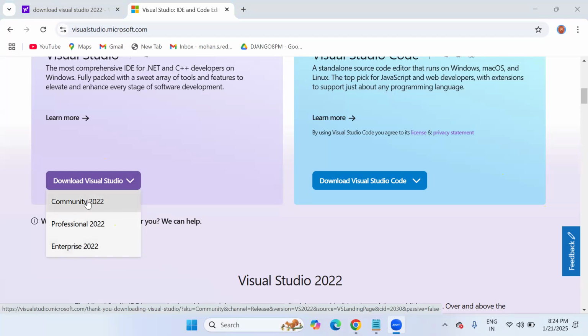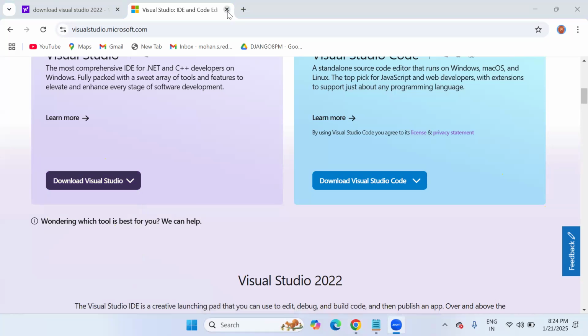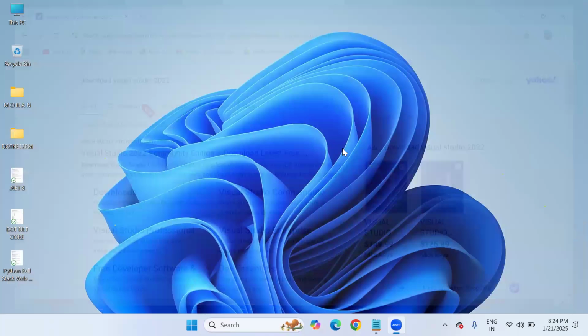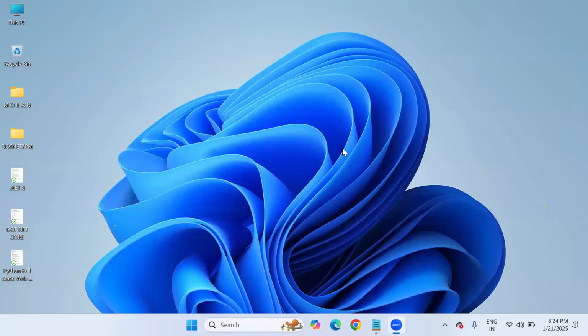I'm just using the Community version. Those who are using Community version 2022 do not get support for .NET 8.0, 7.0, 6.0. They will recommend the latest version, that is Core 8.0. But if you go with Professional as well as Enterprise Edition, obviously support will come from Microsoft. So there is a reason for that.